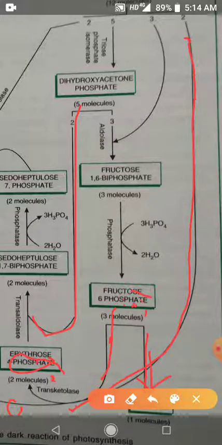So 2 molecules of dihydroxyacetone phosphate and 2 molecules of erythrose combine to form 2 molecules of sedoheptulose 1,7-biphosphate. Sedoheptulose 1,7-biphosphate changes into sedoheptulose 7-phosphate.